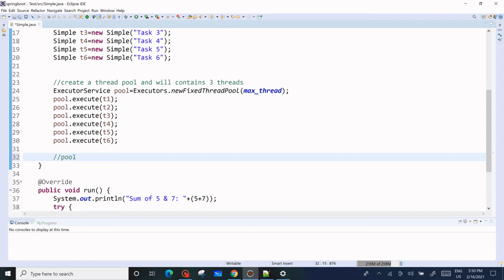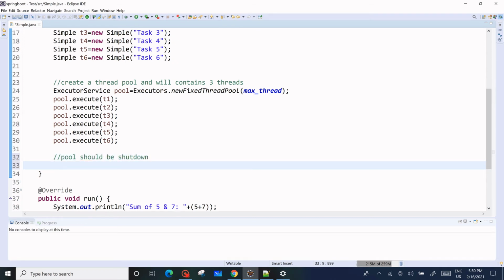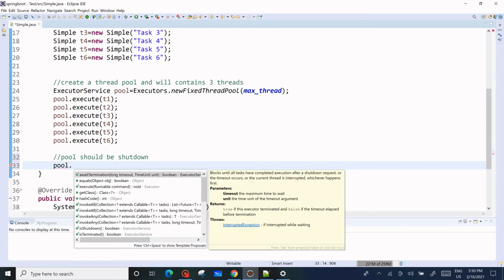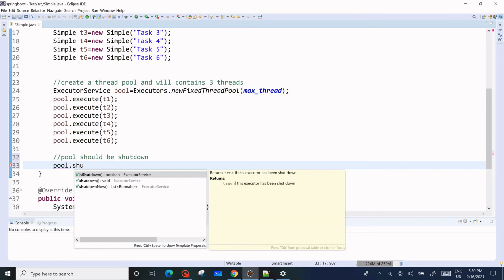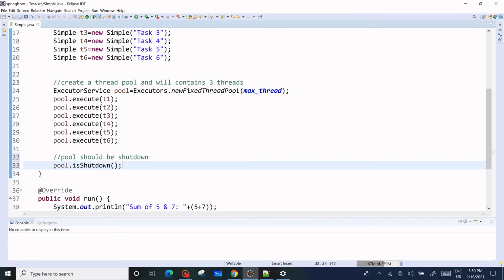After that we will shut down the pool. If the work is done, then the pool should be shut down. So how will we do that? We already have the pool, and we have to call shutdown. Very simple methods are there to follow.